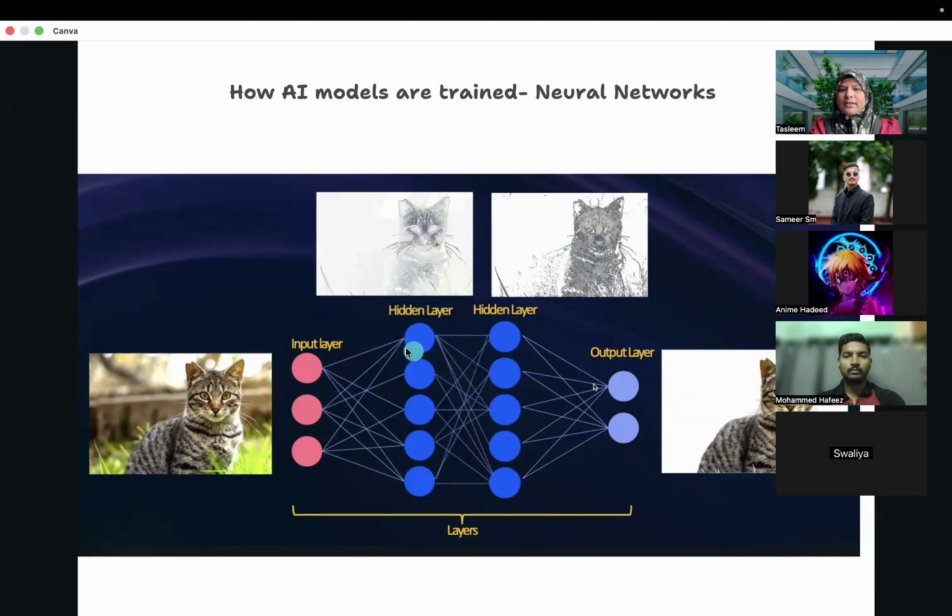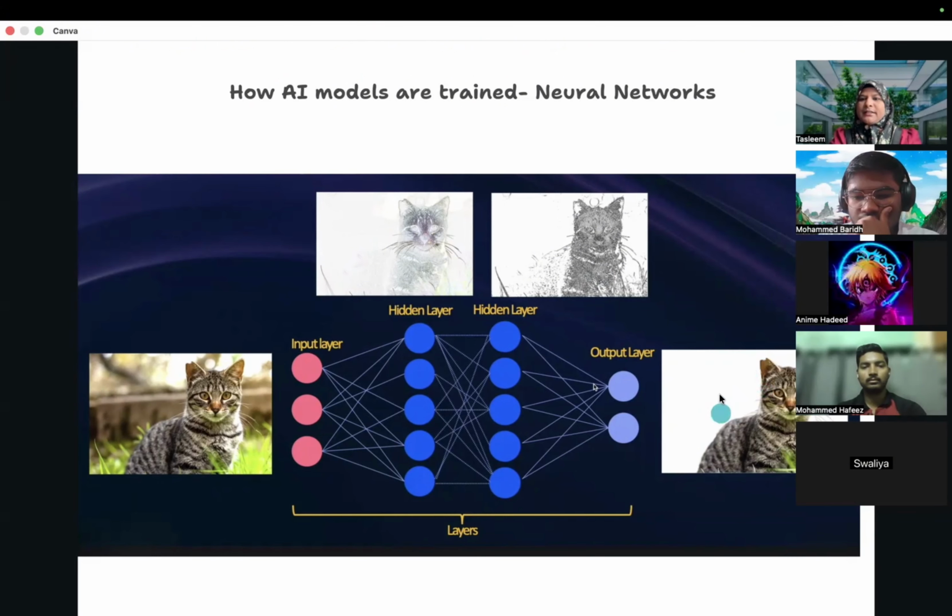Okay, so likewise this image will go through multiple hidden layers. Finally, it will give output as the image of a cat. It will be able to identify that this is a cat. Sometimes it will go wrong while training. Sometimes it will give output as this is a picture of a dog, but that is wrong, right?